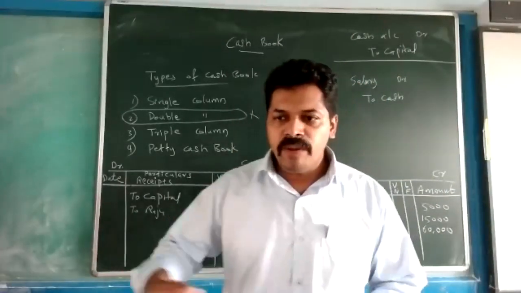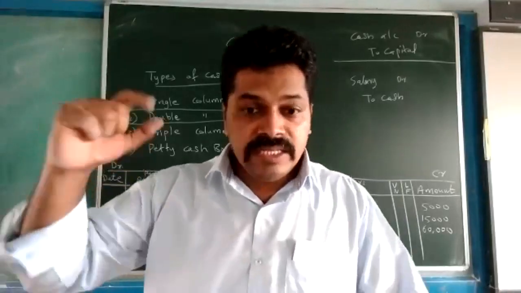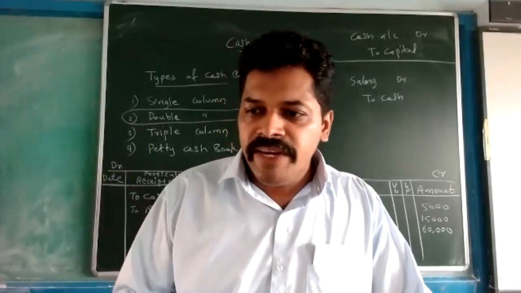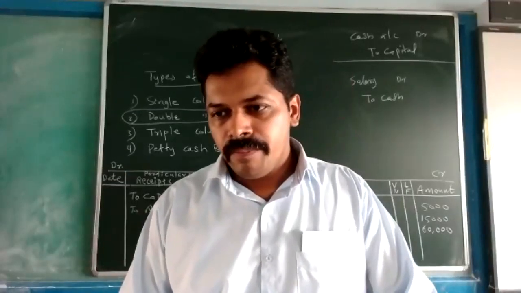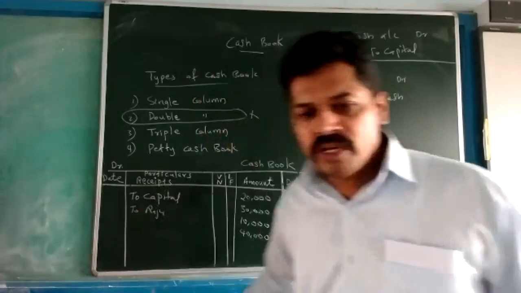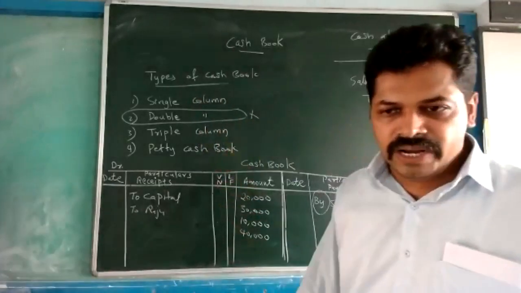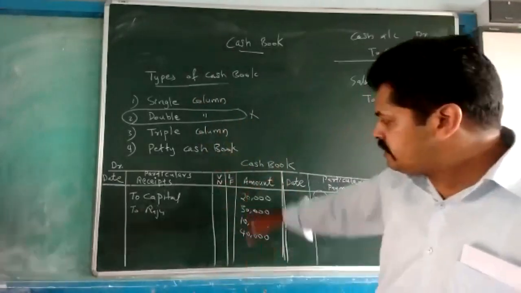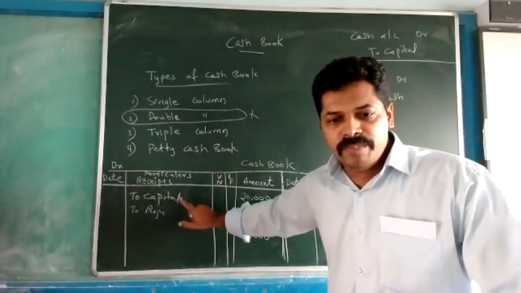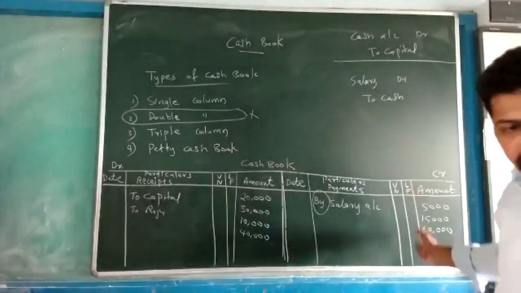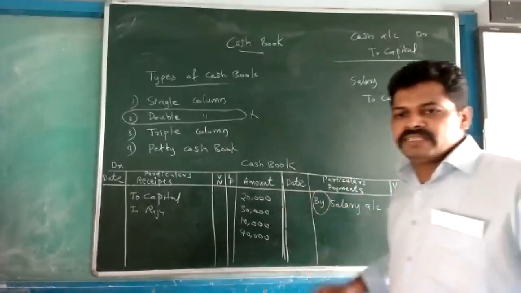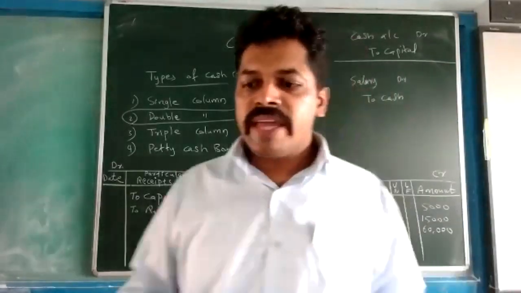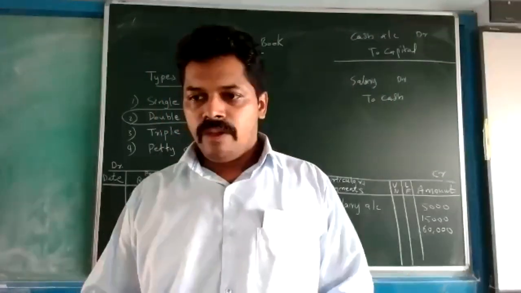If we make all the journal entries in the journal, we cannot easily find out how much cash is with us. Here it is easy because we take only cash transactions. When we receive money, it is recorded on this side, and when we make a payment, it is recorded on the other side. We just take the difference of the two, and then we can easily understand how much cash is with us.